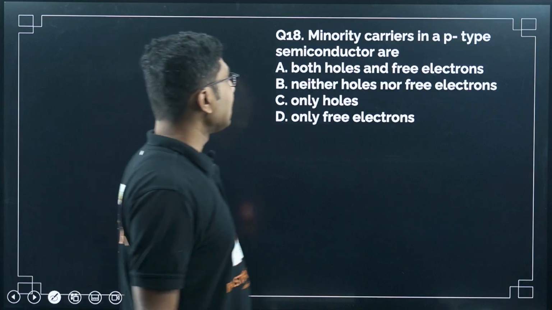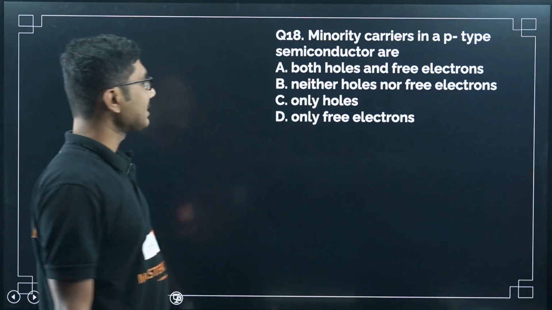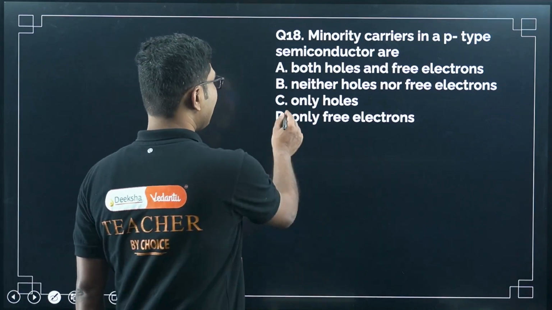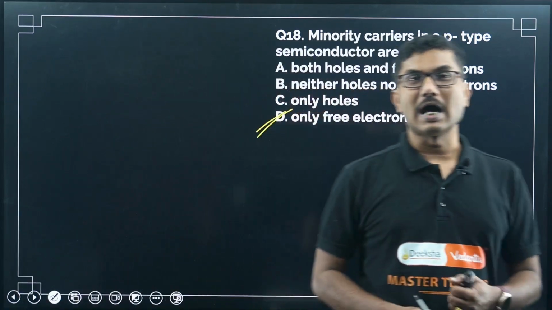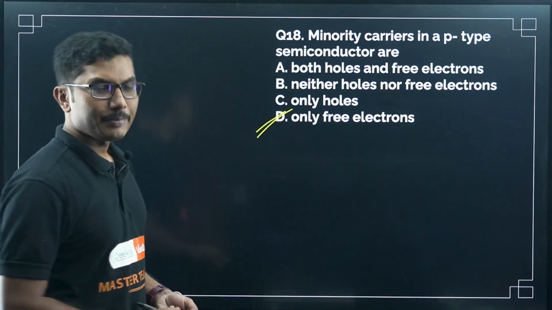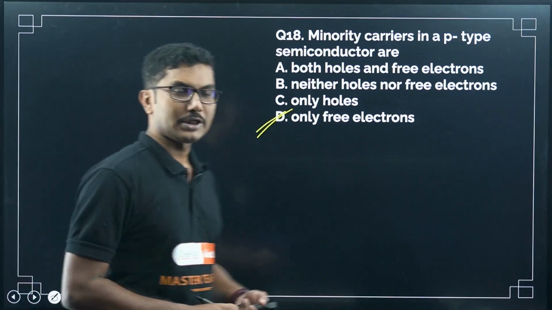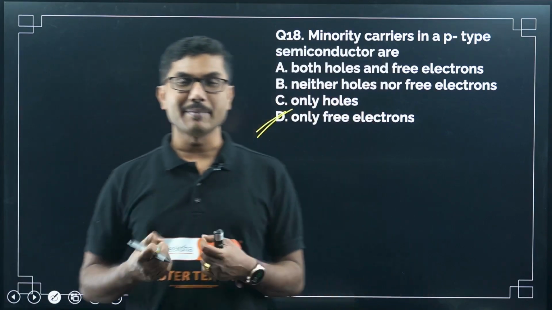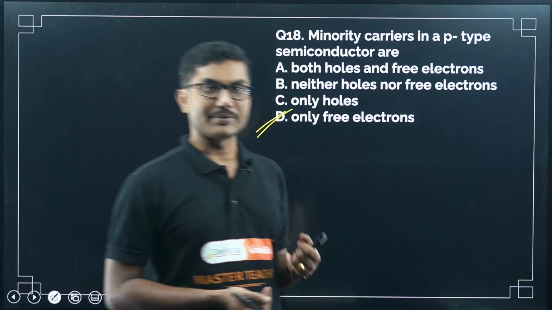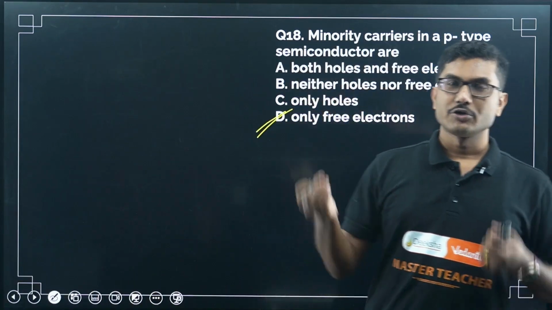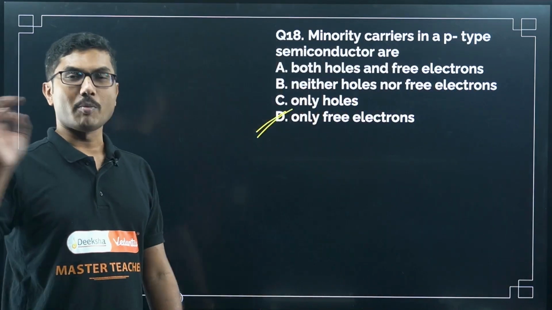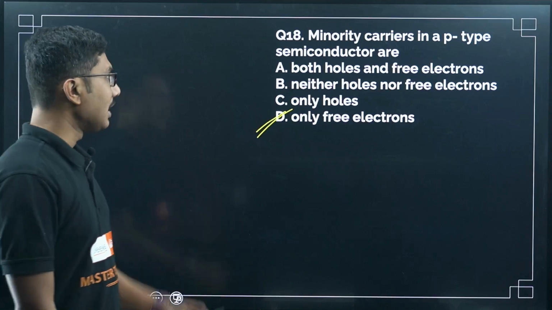Now, minority carriers in a p-type semiconductor are only free electrons. It is not holes. Holes are basically majority charge carriers, so holes are not minority carriers. The name comes from the majority charge carrier, right? In the case of an n-type semiconductor, which is a negative type semiconductor, negative means electrons, so electrons should be the majority carrier, and the minority will be opposite to that. So the minority is opposite to the majority carriers, right?